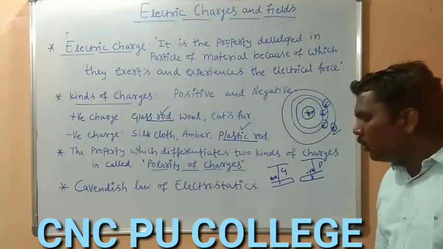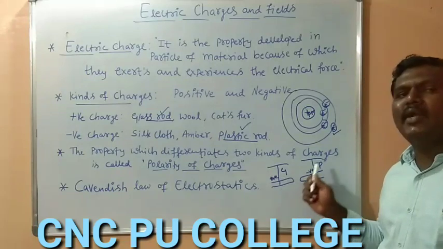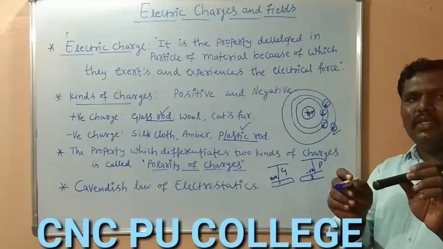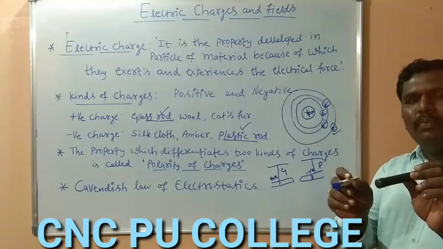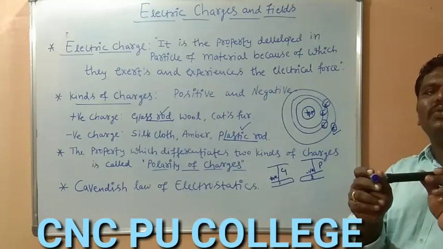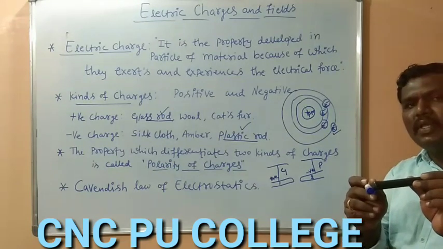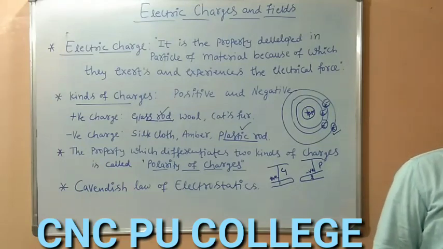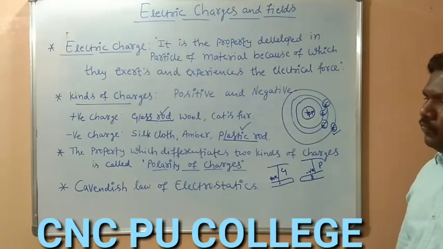So, if we bring the glass rod and plastic rod near to each other, they are going to move closer to each other. They are moving very close to each other. That means they are experiencing attractive force. They are experiencing what kind of force? Attractive force.